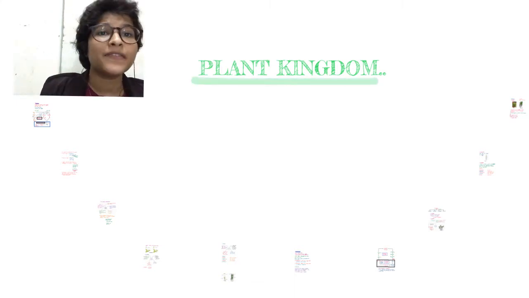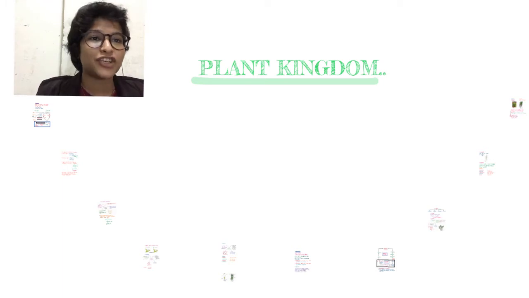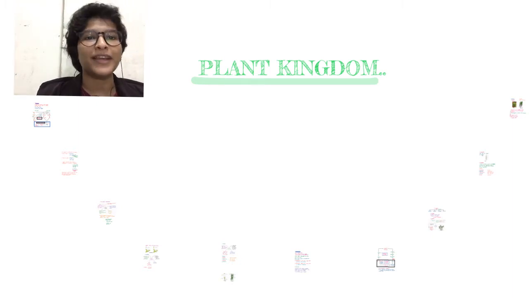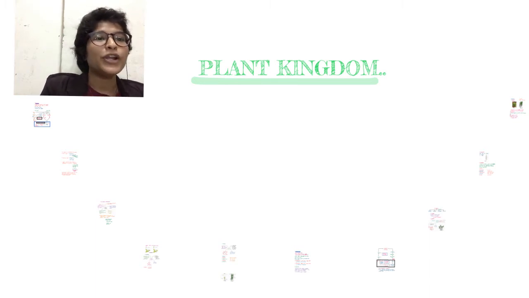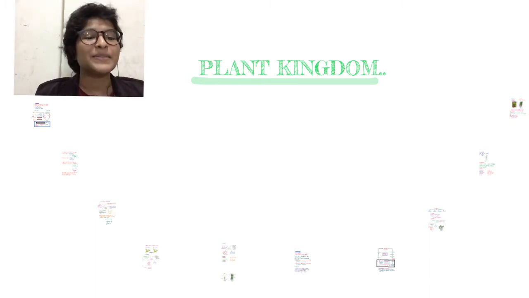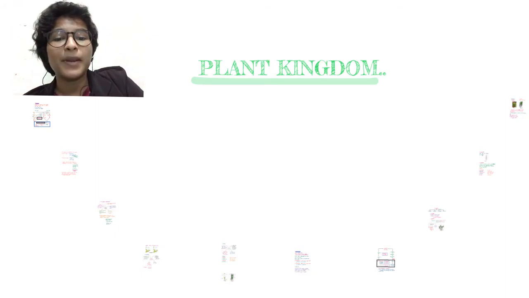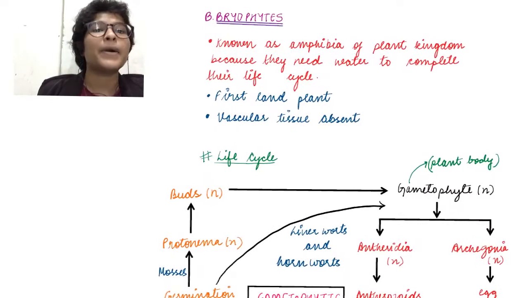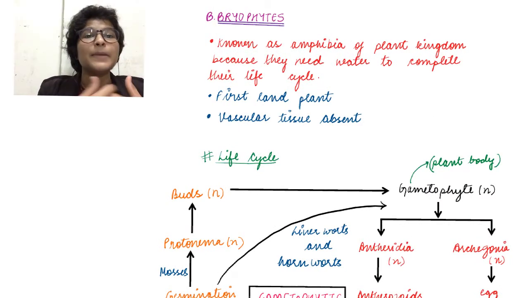In our previous video we've learned about the first division in the plant kingdom, that is the division algae. Then we've learned about the three different types of algae depending upon their colors, that is the green algae, the red algae and the brown algae. So finally moving on to the second division, that is bryophytes. Today we'll be learning all about bryophytes and why they were one step ahead of algae and they played an important role in the land invasion of plants.